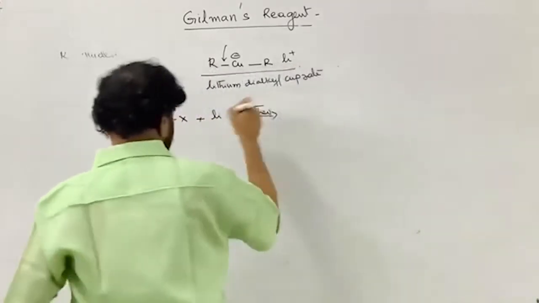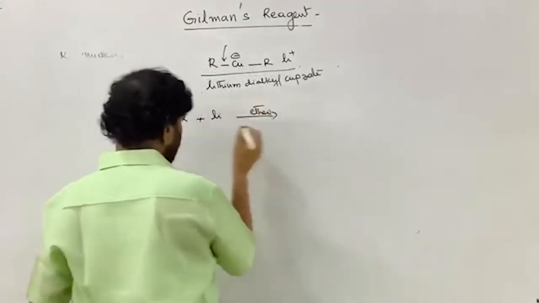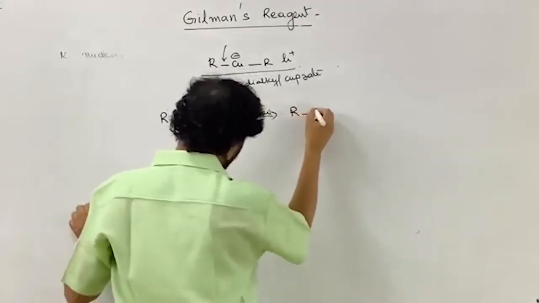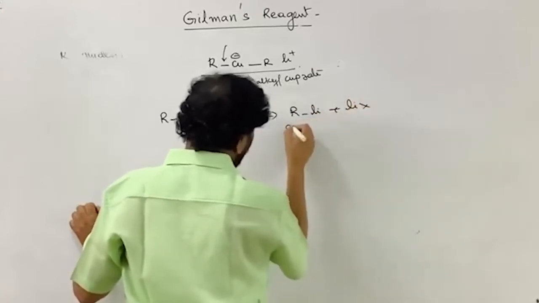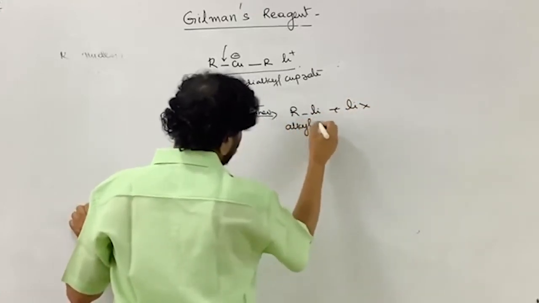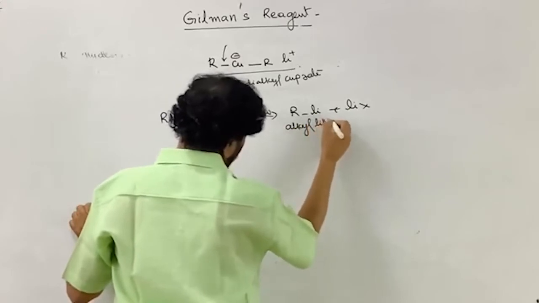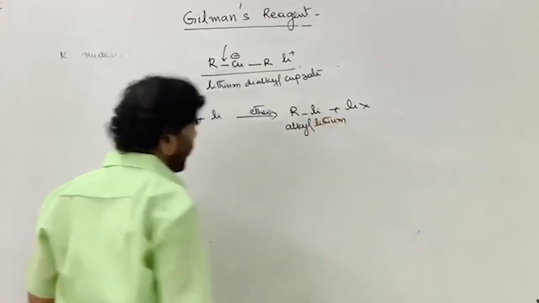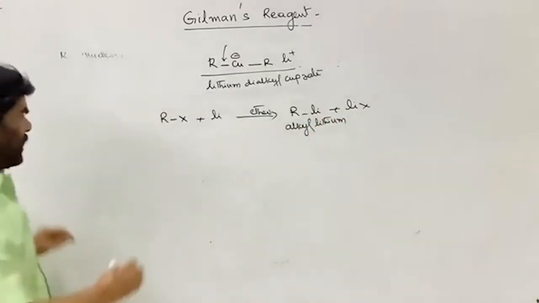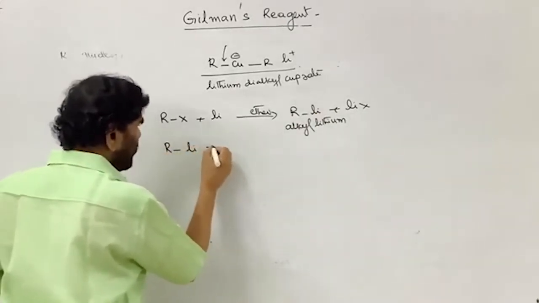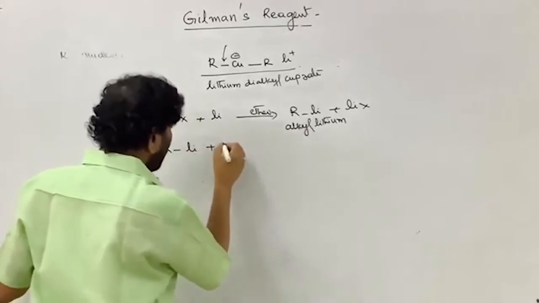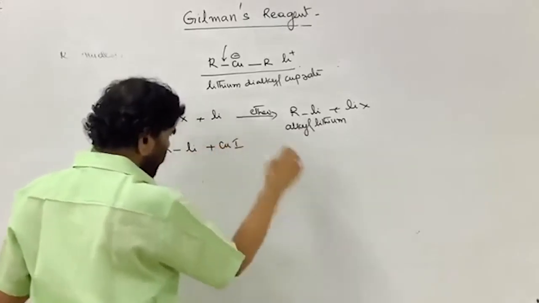And this is converted into RLi plus LiX. This is the alkyl lithium. Alkyl lithium is formed.